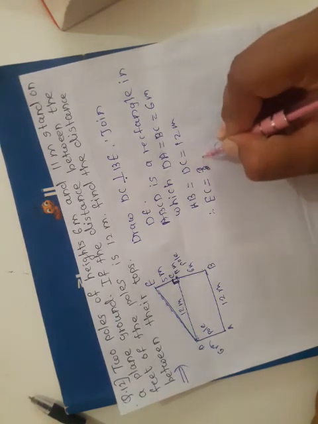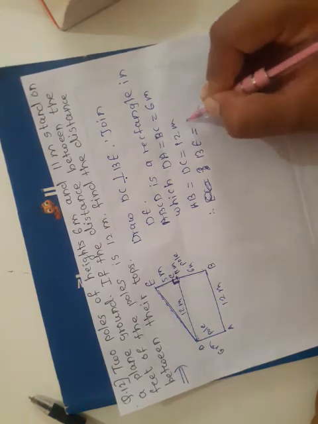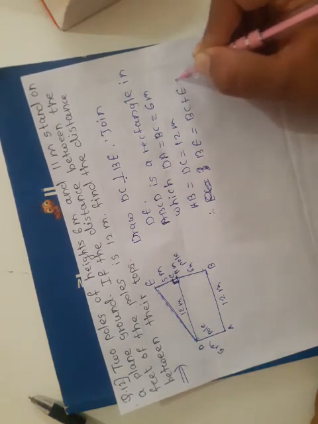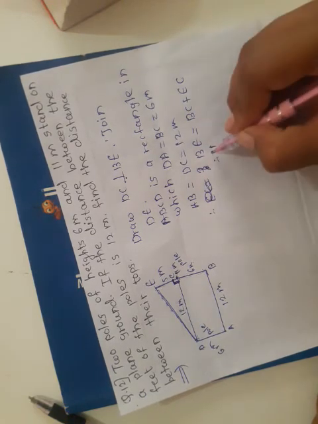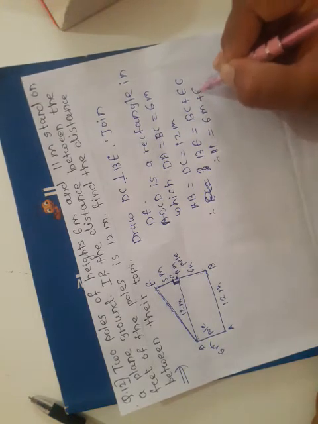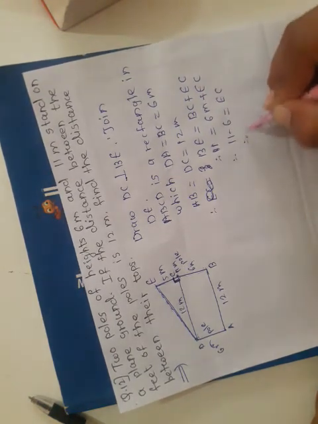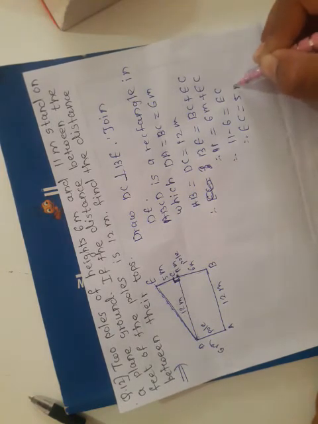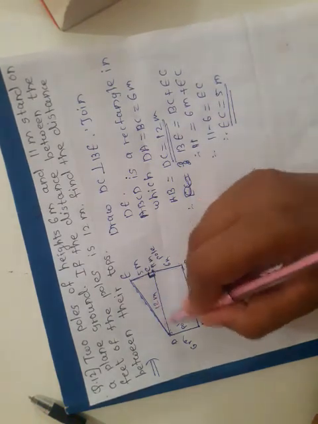How can we find EC? We know very well, BE is equal to BC plus EC, and BE is 11 meter long. So 11 is equal to BC, which is 6 meter, plus EC we don't know, and therefore 11 minus 6 is equal to EC, and therefore EC is equal to 5 meter. Then DC is equal to 12 meter, and we have to find out this DE.